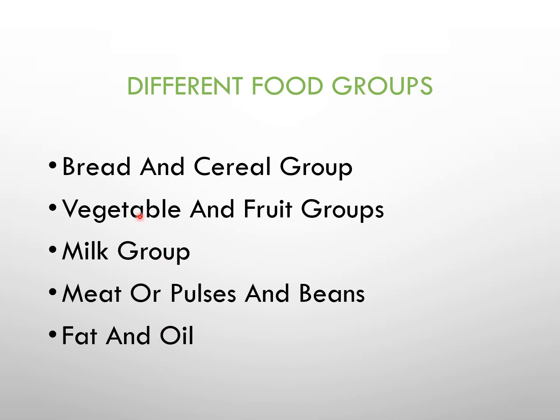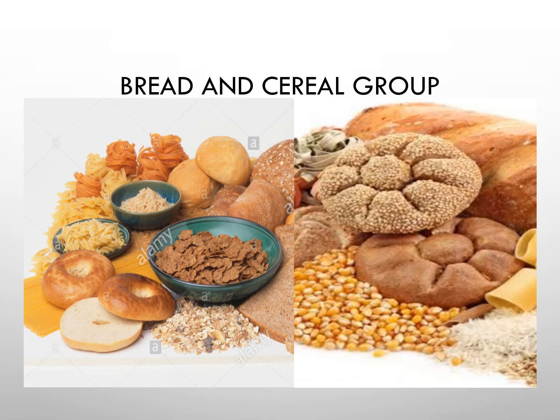What are the different food groups? Bread and cereal group, vegetable and fruit group, milk group, meat or pulses and beans, and finally fat and oil. Now one by one we will see. First one, bread and cereal group.